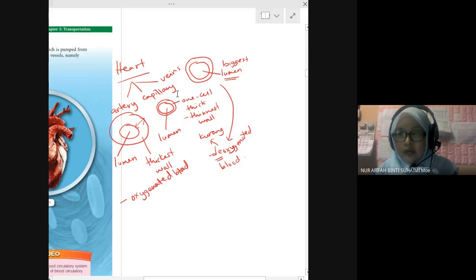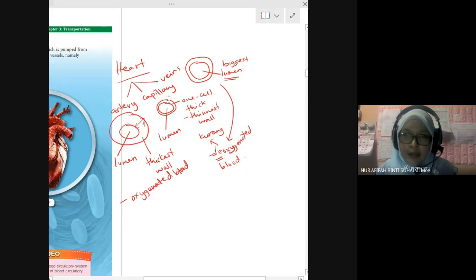Okay. Vein's function is to carry the deoxygenated blood. Still remember, the deoxygenated blood has less concentration of oxygen, but this blood contains more carbon dioxide. The deoxygenated blood will be carried to the lungs, to be breathed out from your nose.